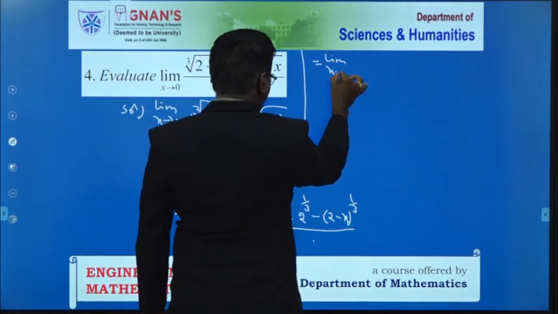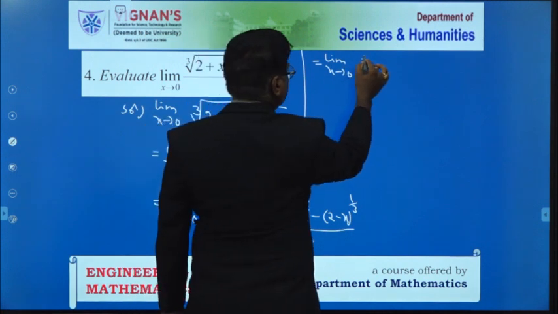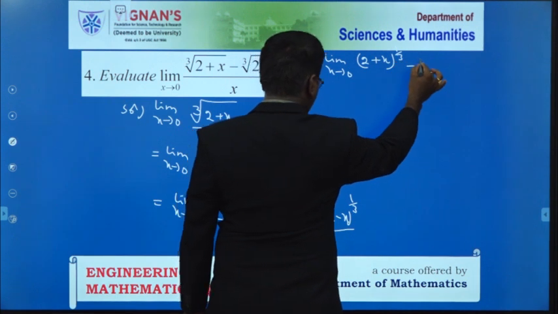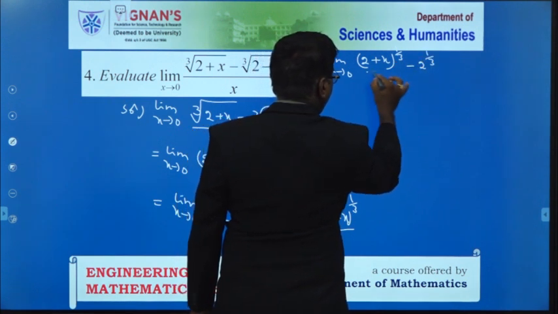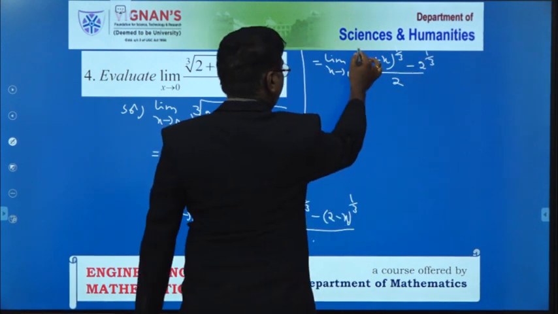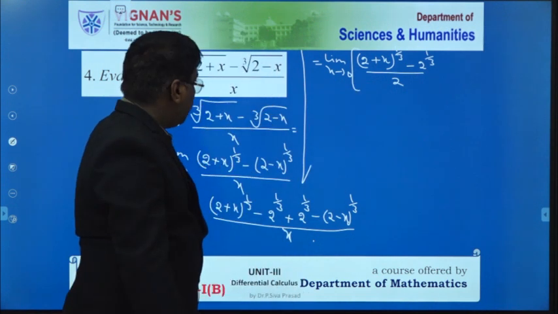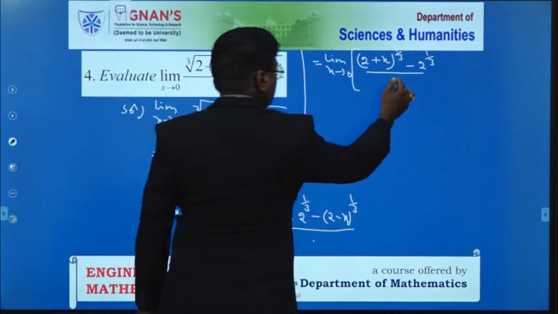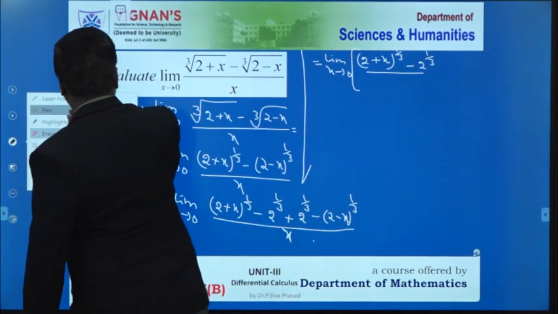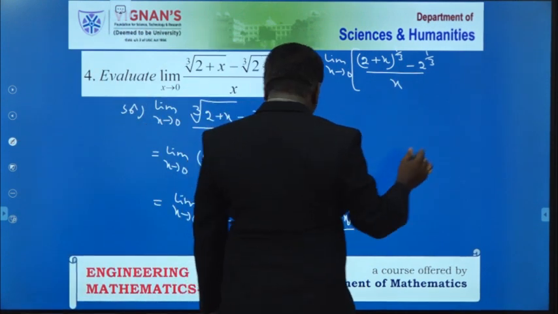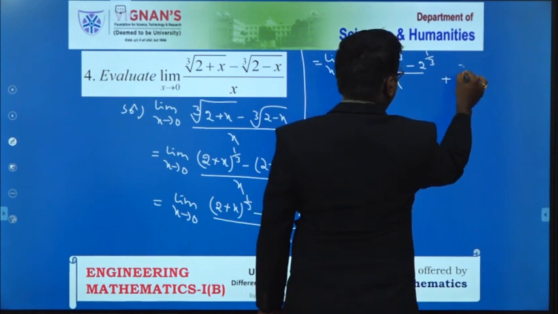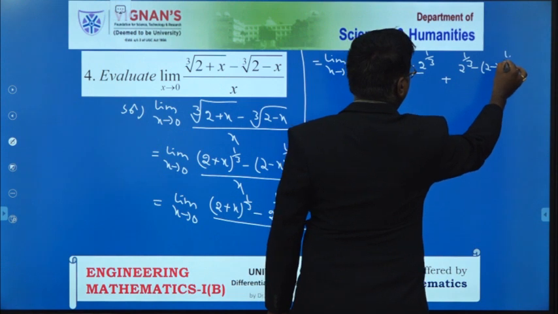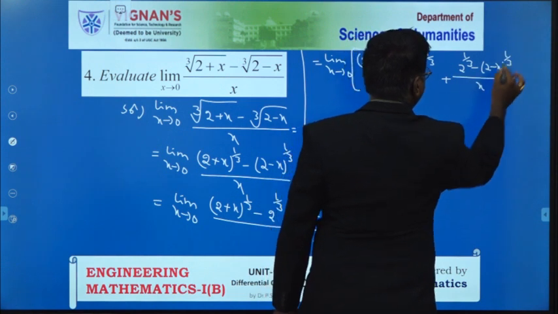So then (2 plus x) whole to the power of 1 by 3 minus 2 power 1 by 3, by 2 plus x minus 2, by x. Next one, plus 2 power 1 by 3 minus (2 minus x) whole to the power of 1 by 3, by x.